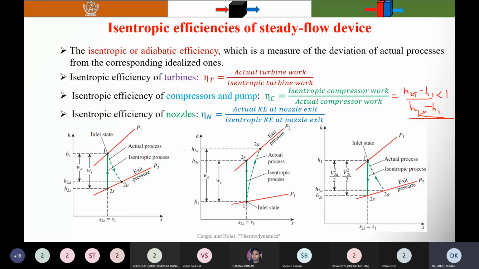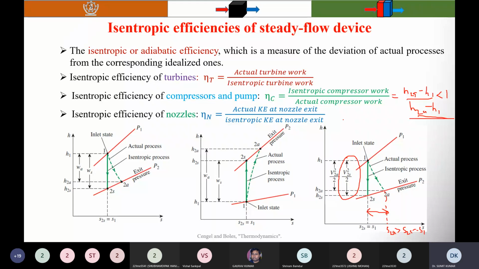Here you can see the isentropic process in the nozzle, where you get the highest kinetic energy at the outlet. During the actual process, it does not go this way. H2A is a measure of the irreversibility, as I discussed when I covered the TS diagram. H2A is greater than H2S, which is equal to S1.